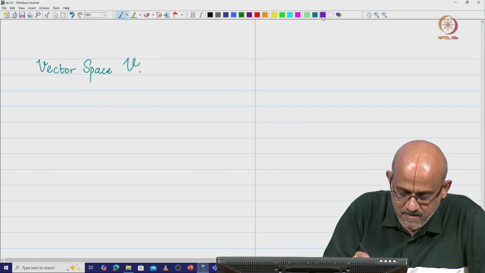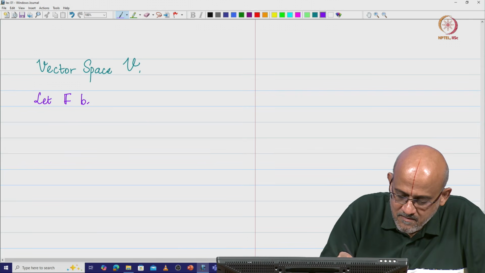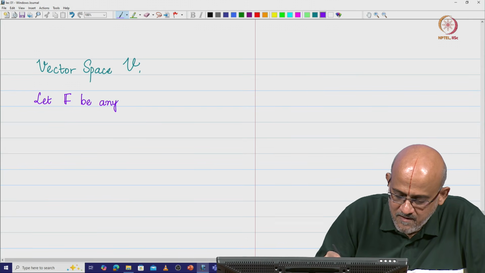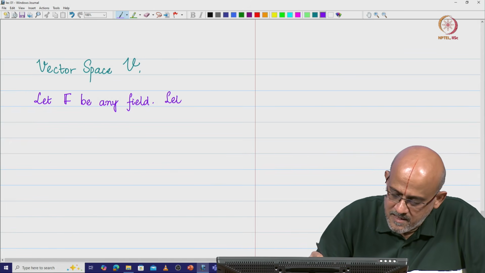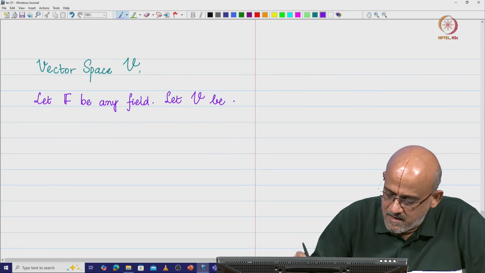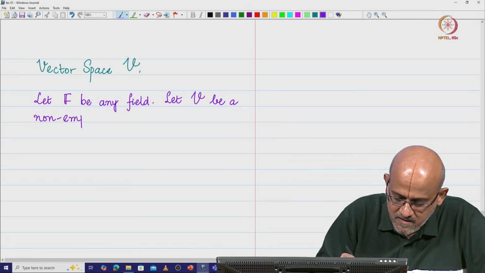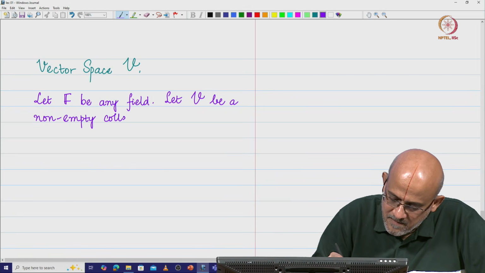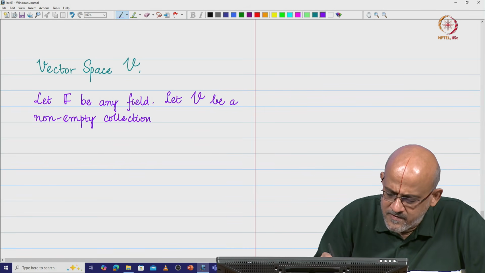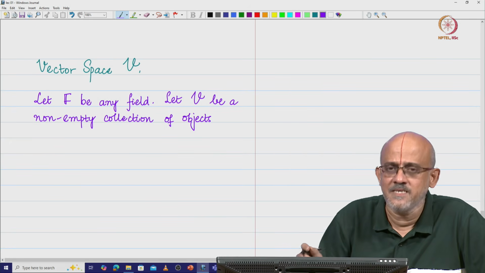We are going to start with, let us say, let F be any field. Now what we are going to do is say let V be a non-empty collection of some objects, and these objects are what we are going to call vectors.